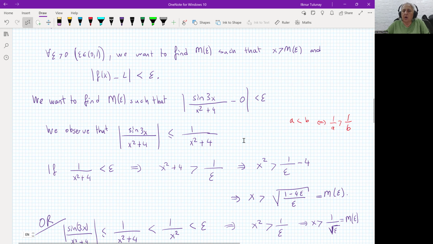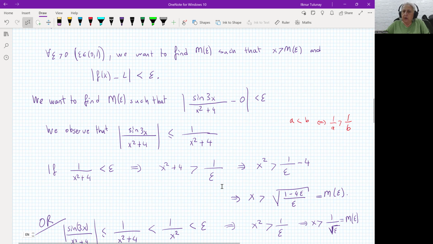If we swap the denominator and the numerator, this requires swapping the direction of the inequality. A is smaller than B if and only if 1 over A is bigger than 1 over B. We are going to use this fact.